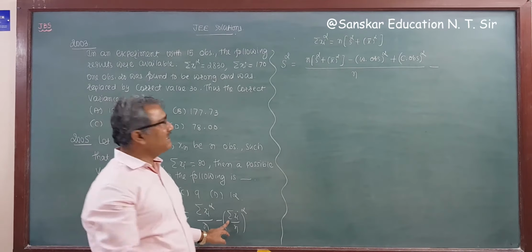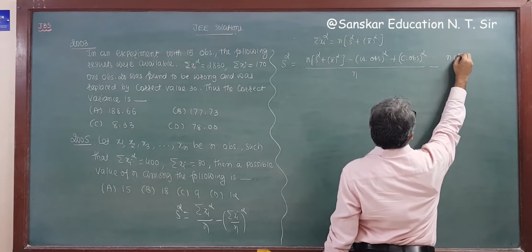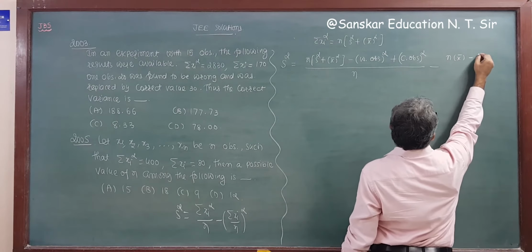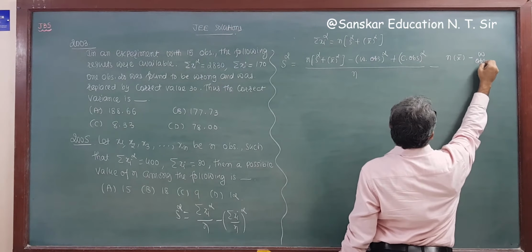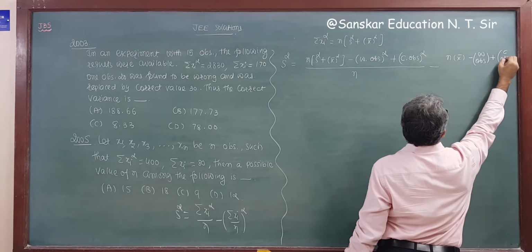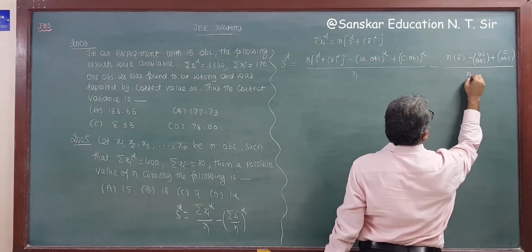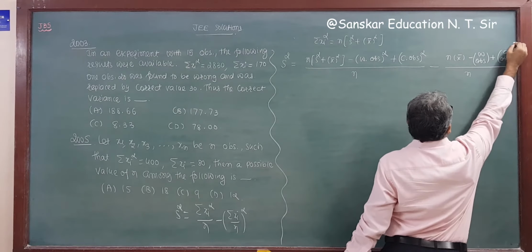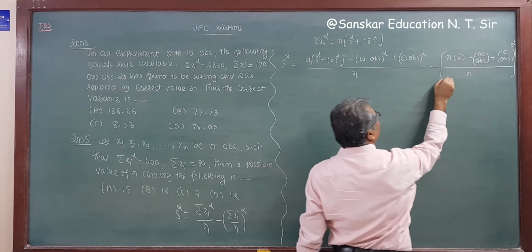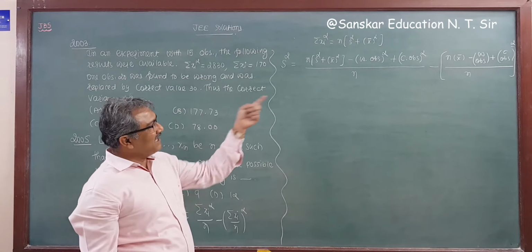For the correct sigma xi, it is n into x bar, minus the wrong observation, plus the correct observation, divided by n, whole square. Got it? This is the formula in one line.